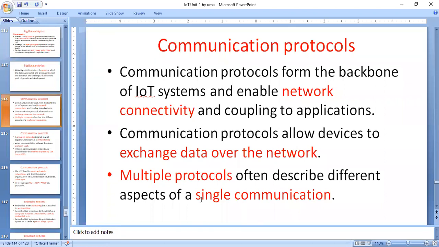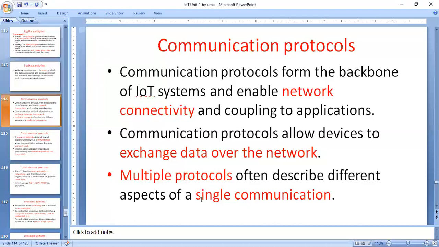The next important one is the application layer protocol. What is the application layer protocol? Different kinds of application layer protocols exist. HTTP is one type of application layer protocol. These are all called communication protocols. The first thing here is the wireless sensor network: for device communication, you form a wireless sensor network.